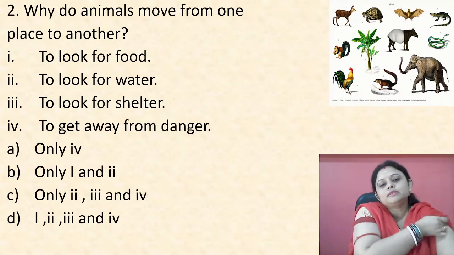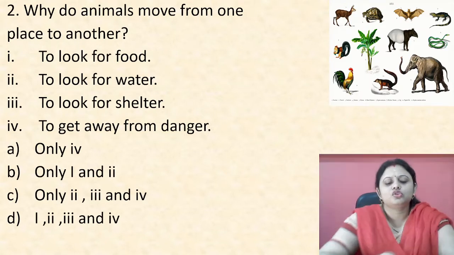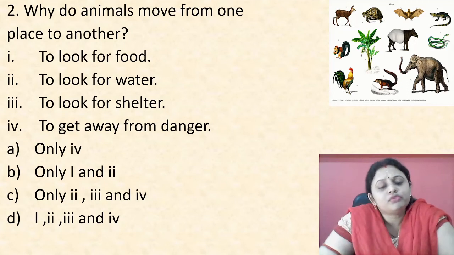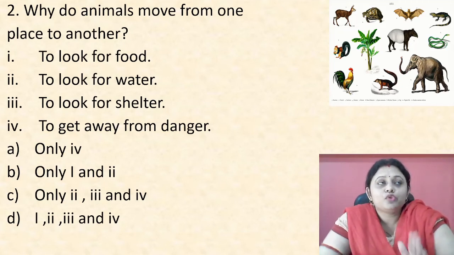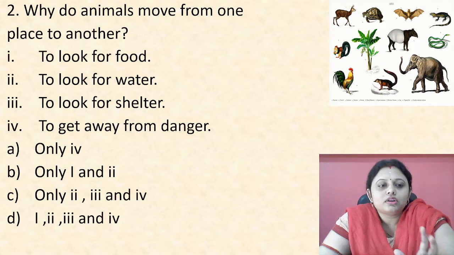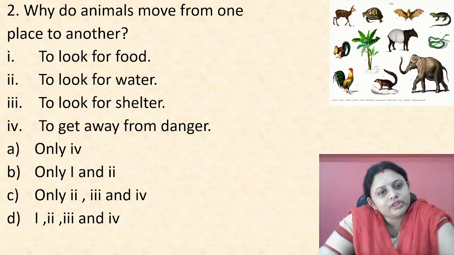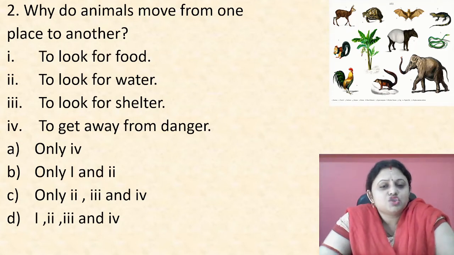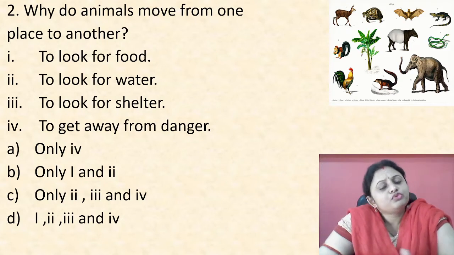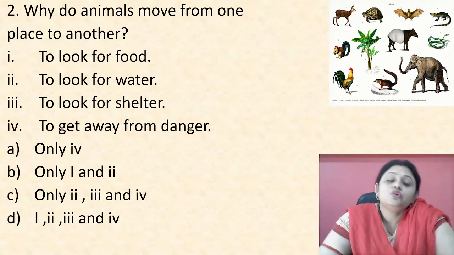Why do animals move from one place to another? You have seen animals moving from one place to another. If you have a puppy or a small kitten at your home, then they will remain with you. But there are many street dogs, street animals, so they always move from one place to another. But why do they do so?